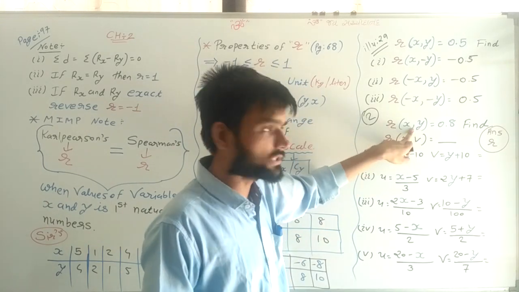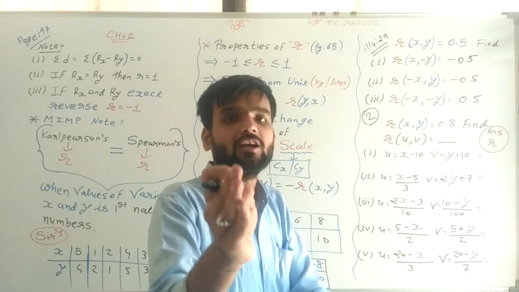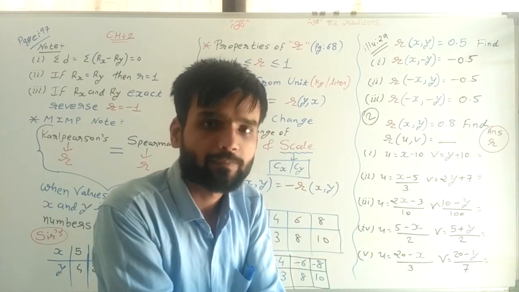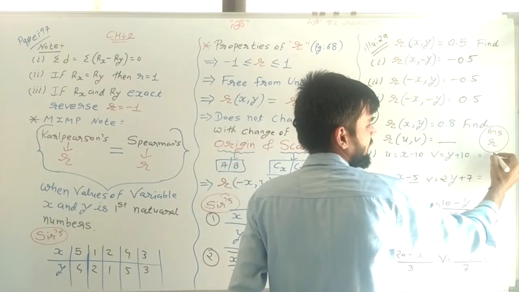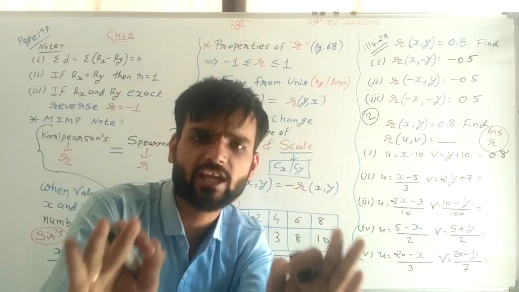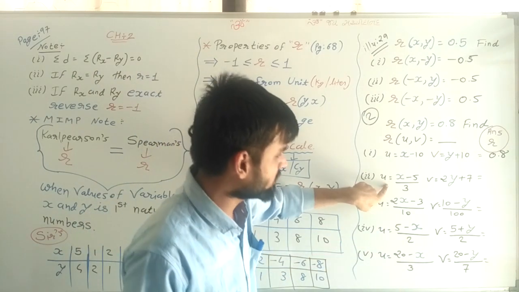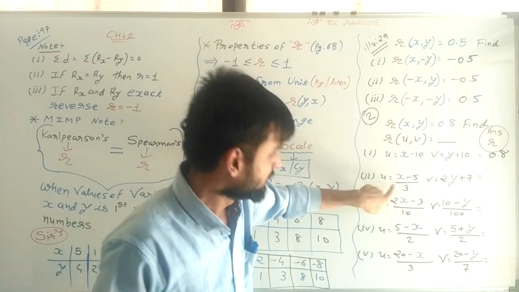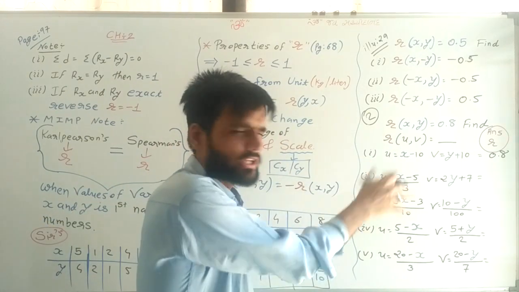Same way, the y sign is plus, and here the y sign is also plus. So there is no change in the sign of x and y, and that's why the answer remains the same, 0.8. There is no change. Same way check the second one. Here minus 5 divided by 3 is there, but don't think about it.